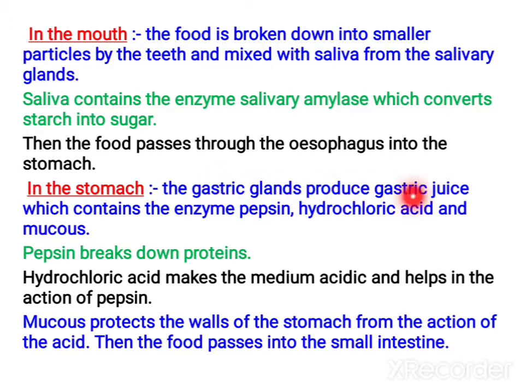In the stomach, the gastric glands produce gastric juice. It contains the enzyme pepsin, hydrochloric acid and mucus. What is the function of pepsin? It breaks down proteins. Hydrochloric acid makes the medium acidic and helps in the action of pepsin. Actually, pepsin is secreted in an inactive form called pepsinogen. Dilute HCl is secreted in the stomach and it activates the inactive pepsinogen into pepsin. And the mucus protects the wall of the stomach from the action of acid.